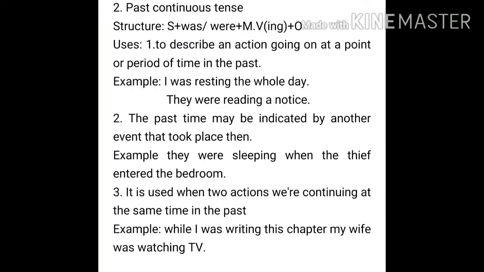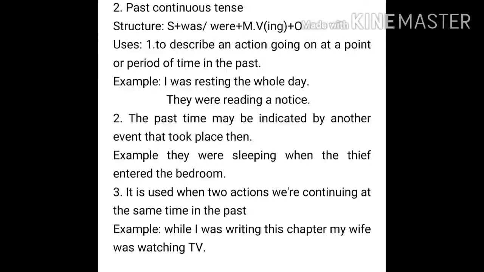Now we go for the past continuous tense. Now you can see the structure for past continuous is subject plus was, were plus main verb ing form and object. As it is continuous, the ing form of the verb is used and was and were are there. Was will be used with the singular subject and were will be used with the plural subject. Now the usage is to describe an action going on at a point or period of time in the past. Now an example for this is, I was resting the whole day. Right? They were reading a notice.